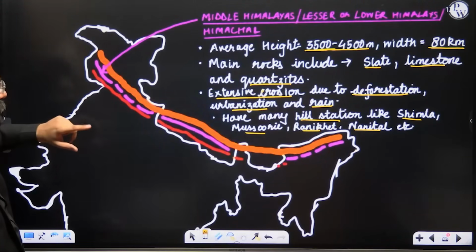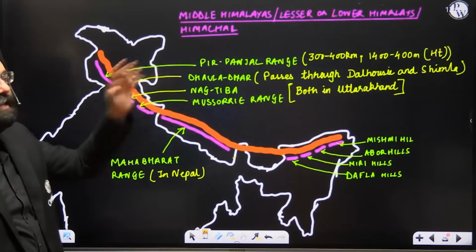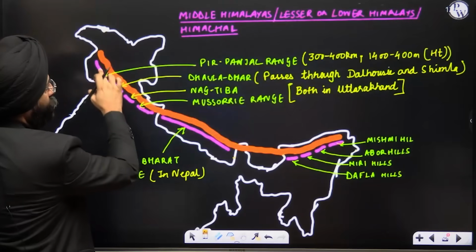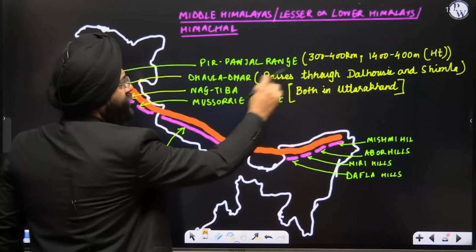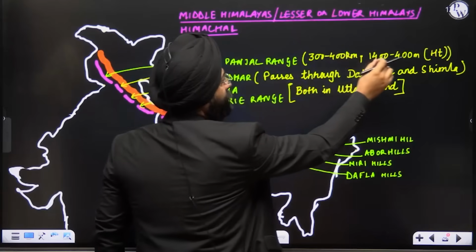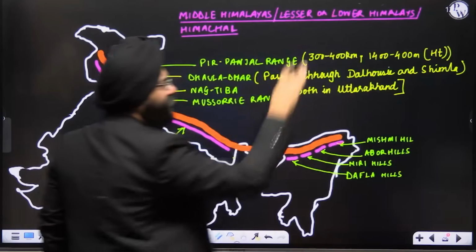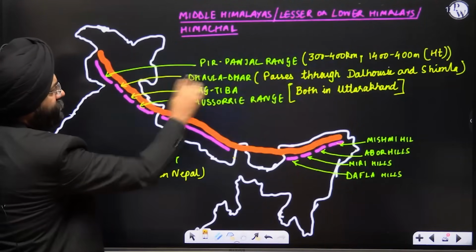Now let's see that this particular range has been given various names. This part of the Middle Himalaya is known as the Pir Panjal Range. It is about 300 to 400 kilometers long and the average height varies. Post that you have the Dhauladhar.